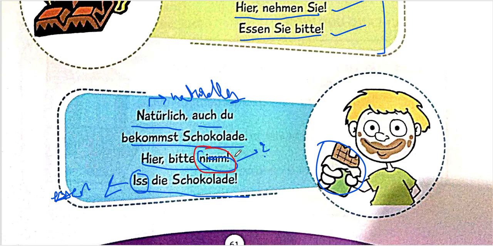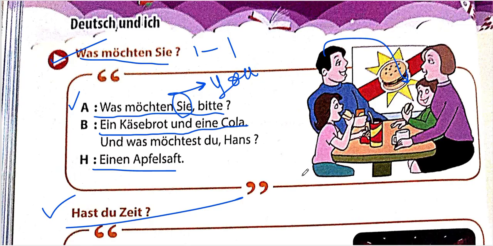What is nim? Nim comes from nehmen. That is true, we can understand nehmen means to take. But the question comes, was nim in the verb conjugation table? No, it was not there. And is was also not there in the SN conjugation table. So what is nim and what is is? We'll understand that further in the chapter.